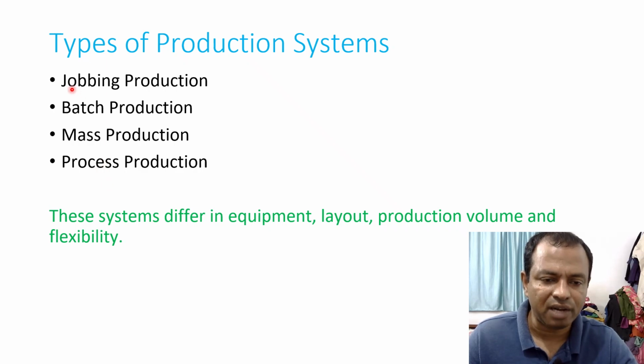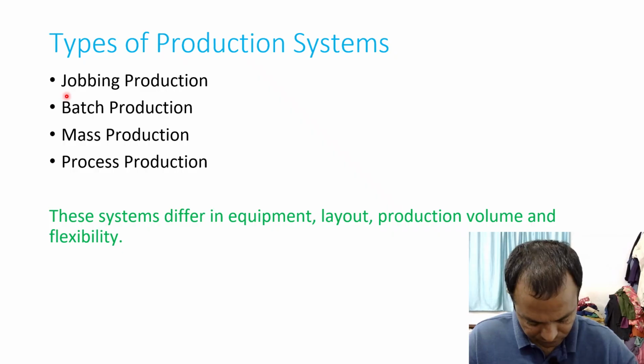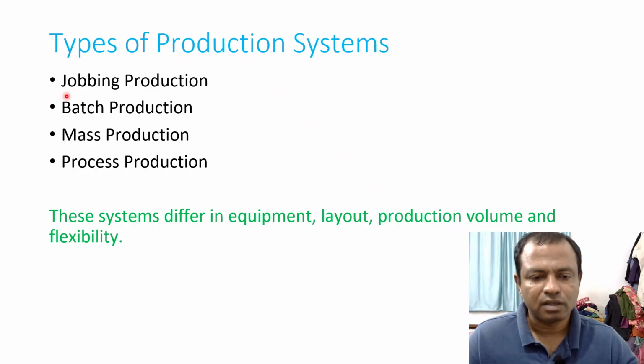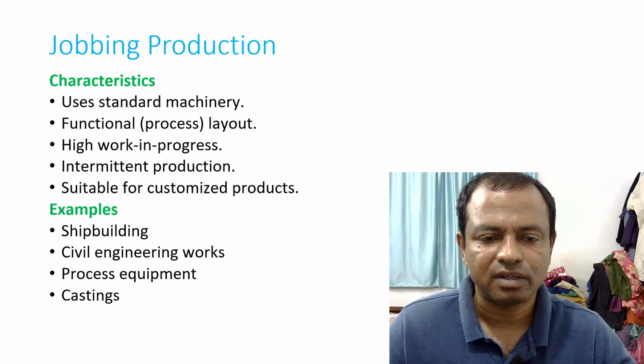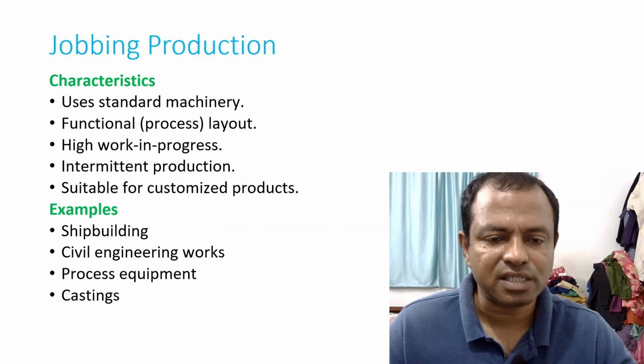So next we are going to see what are the types of production systems. There are mainly four types of production systems. First one is jobbing production, then batch production, mass production, and process production. So these systems differ in equipment, layout, production volume, and flexibility. So first we will see what is jobbing production. Jobbing production means